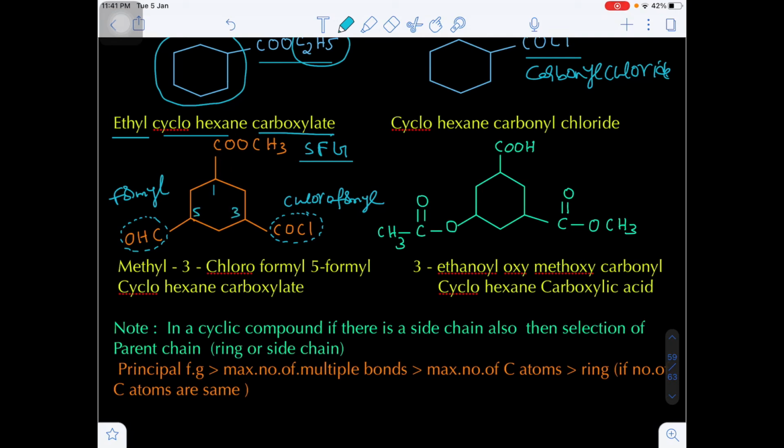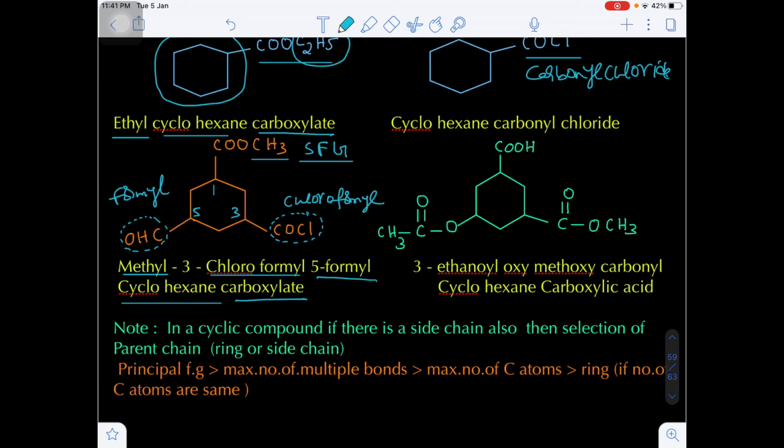First of all, in an ester we have to write the alkyl part of the alcohol. So methyl is there. On the 3rd carbon chloroformyl is there. On the 5th carbon formyl is there. The word root will be cyclohexane, and carboxylate will be the special suffix of the ester.